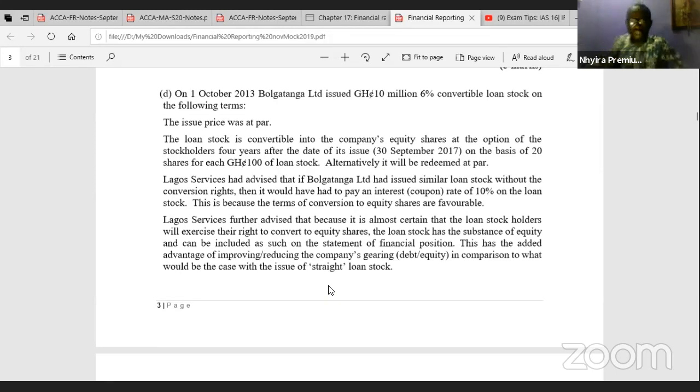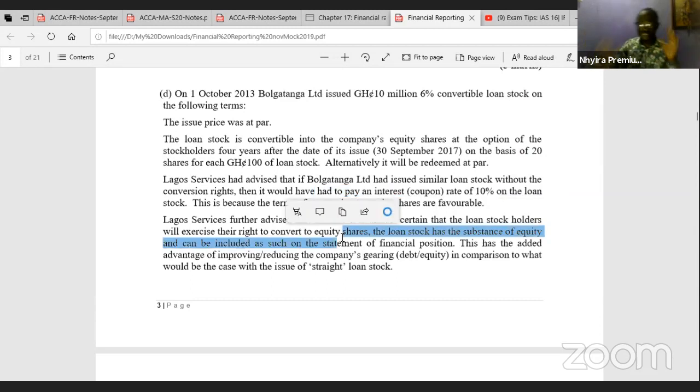Remember, I told you that we will be interested in the interest rates on similar bonds without conversion rights. So if the bonds were not having the conversion, the interest rate would have been the 10%. So we're going to be using this 10% for the discounting to get the debt component. That particular statement they've made is correct.